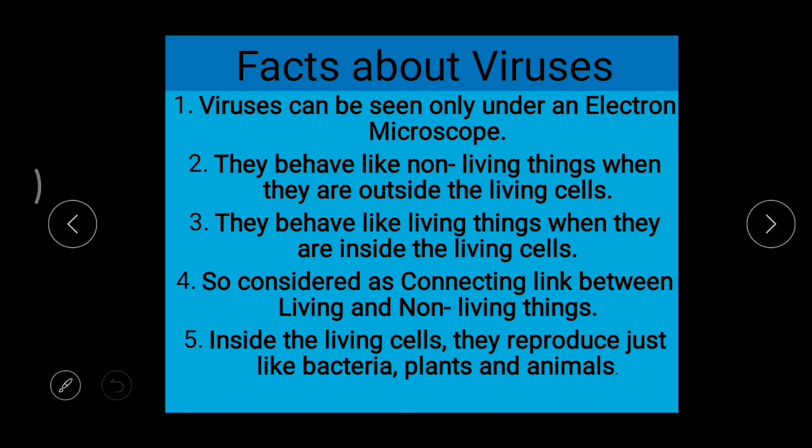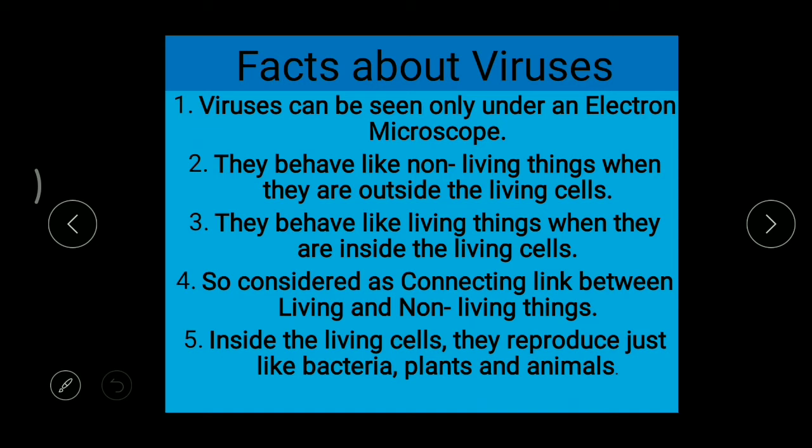Now, viruses, these are extremely small microorganisms. Already we studied microorganisms, which cannot be seen with our naked eyes. But when we observe all the microorganisms, viruses are said to be the very, very smallest things, right?